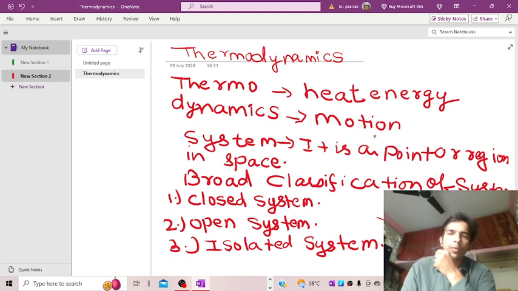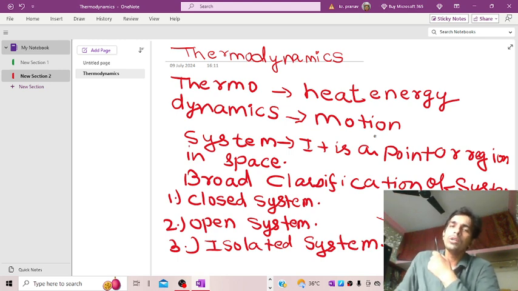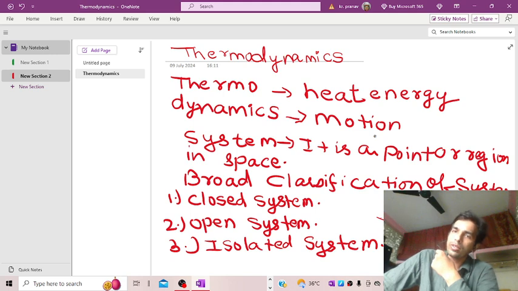So we have dealt with thermodynamics, and we will be revising some part of the topics which we had already discussed. When we bifurcate the word thermodynamics, it is composed of two words, thermo and dynamics, that is, heat in transit. Whenever heat is in transit, it will be converted to work, or work will be converted to heat, vice versa. So we can say that thermodynamics is a branch of science which deals with the conversion of heat into work and vice versa.